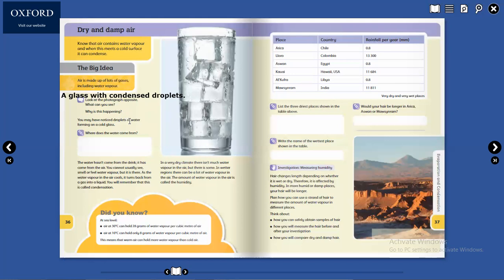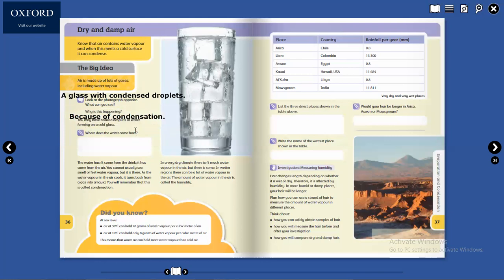Why is this happening? Because of condensation. Yes or no? Yes, because of condensation.